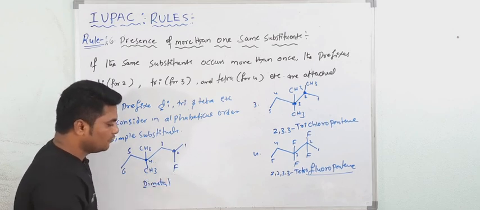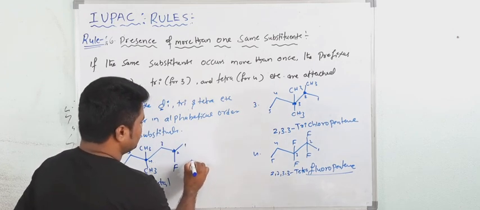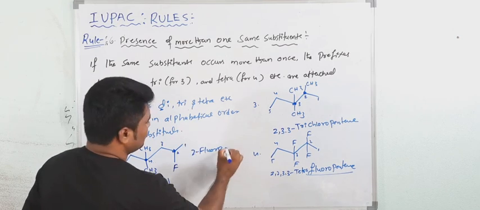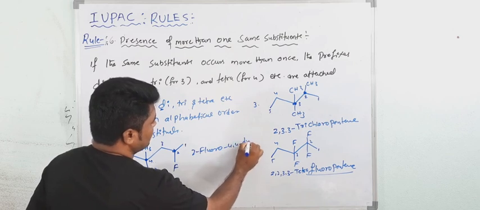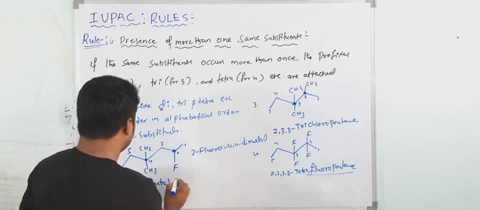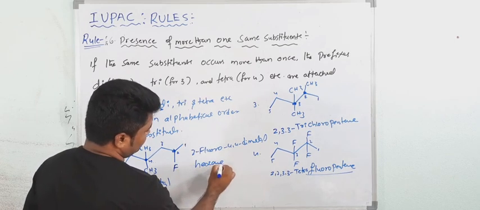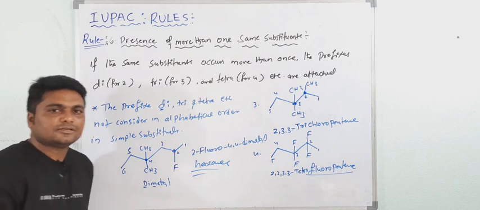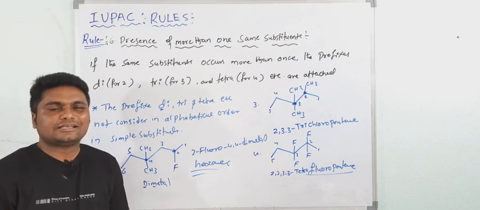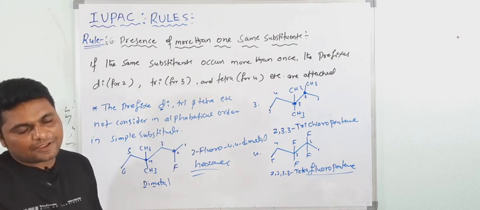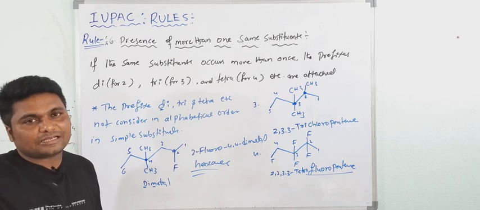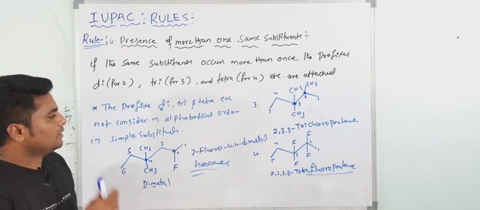So here fluorine is there. Who will come first? Fluorine, alphabetical order. See, 2 fluoro, then 4, 4 dimethyl. Don't see the D, see the methyl. Dimethyl, total 6, hexane. Understood here? See, the di, tri, tetra, etc. are not considered in alphabetical order in the simple substituent. But in the complex substituent we will consider. Okay? Write down.